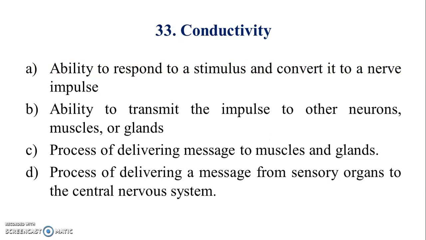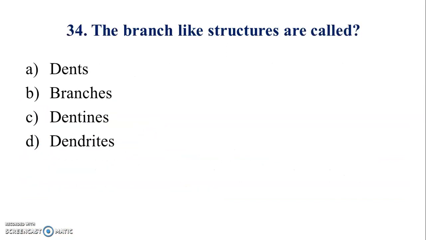Conductivity. Answer is B. 34. The branch-like structures are called. Answer is D.